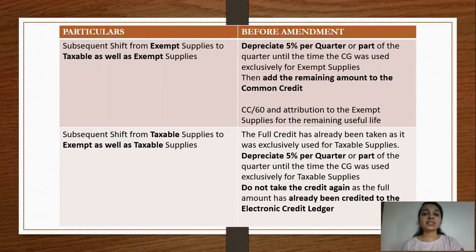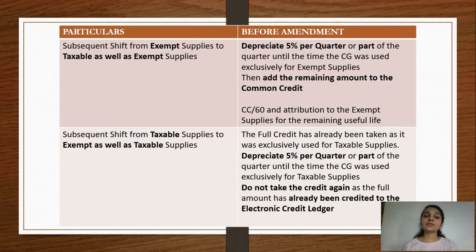So in this situation, we'll first have to depreciate. And how will we arrive at the depreciated value? The depreciation has to be calculated at the rate of 5% per quarter. Here in our example, we've used the machinery for 3 months, April, May and June, that is 1 quarter. So we'll have to subtract 5% from 1,20,000, because that is the total amount of credit.